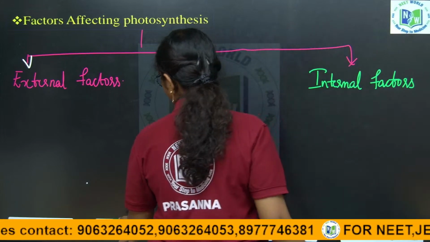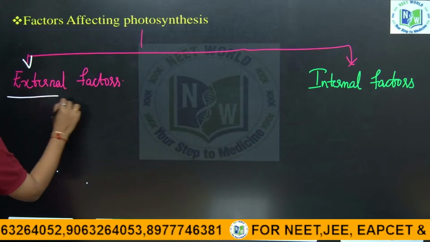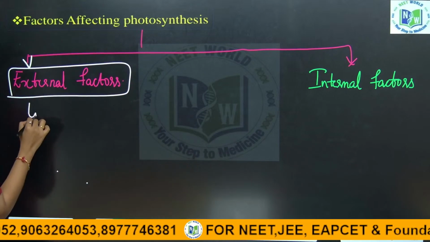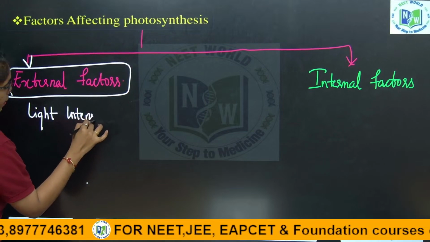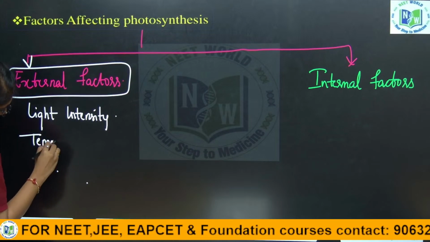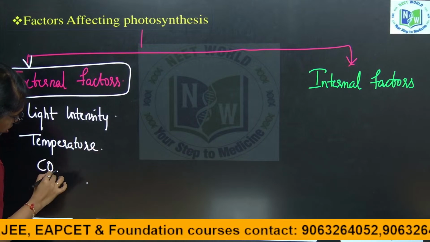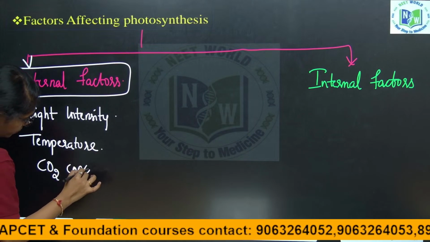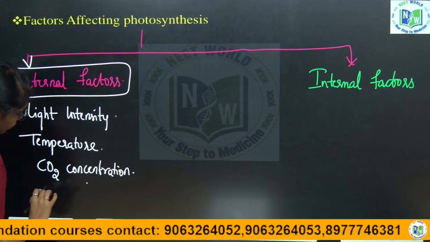External factors include light intensity, temperature, carbon dioxide concentration, and water.